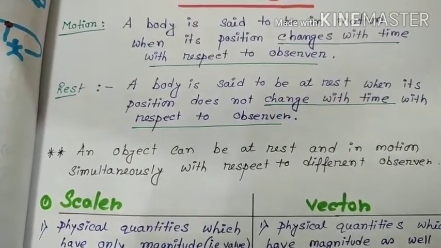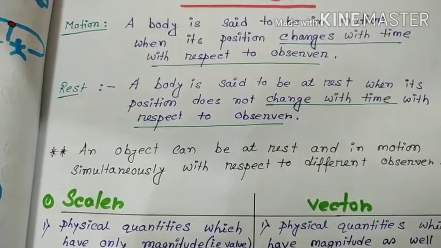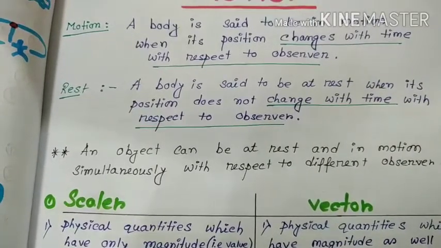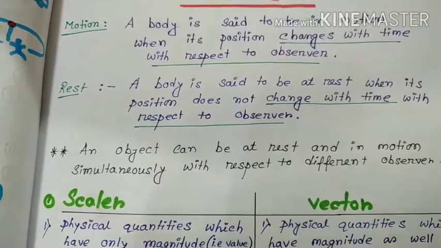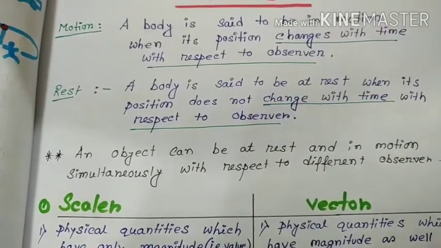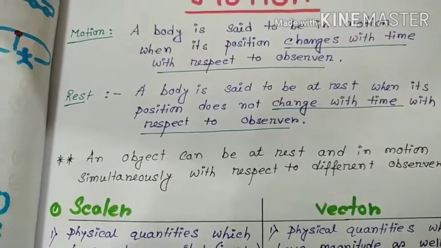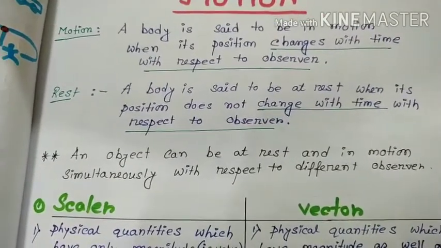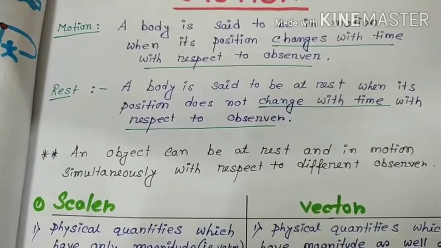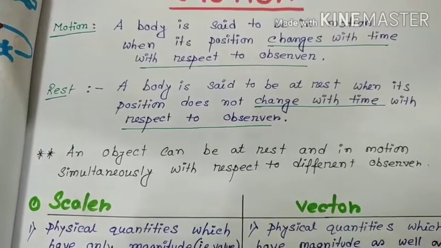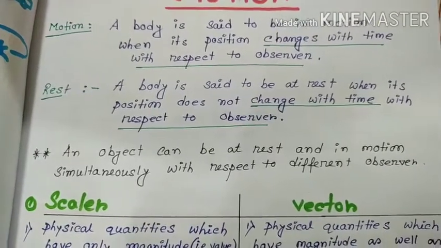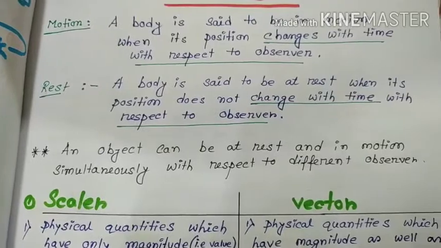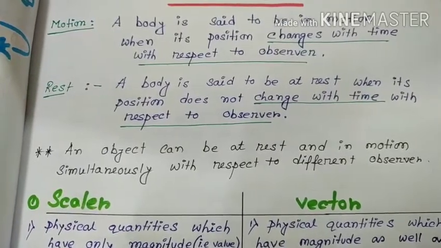So of the passengers of the two trains, one passenger is at rest and another passenger is in motion. But if the trains go in the same direction with the same speed, then with respect to each other, all the passengers are at rest.